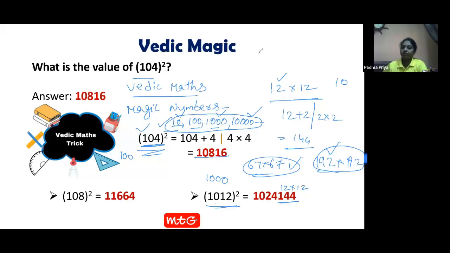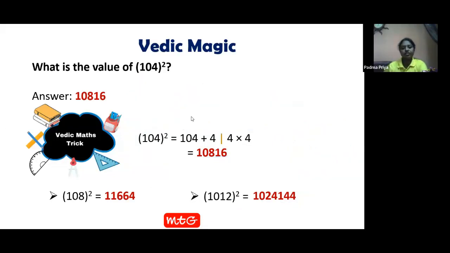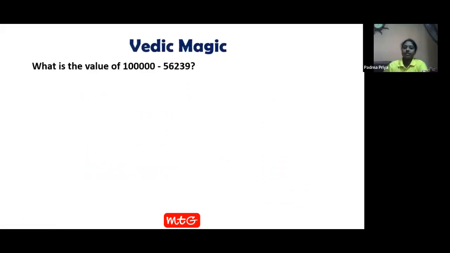So this was some part for some bit higher class children. So here we have different questions for other questions. So many of you had a problem with subtractions. Just now some class 3 child has told me, ma'am, subtractions is always a bigger problem to me. Now see here how such a bigger question it is. 1 followed by 5 zeros, and that should be involved in the subtraction with 5, 6, 2, 3, 9. Such a bigger number subtraction we have to do. So now start solving this and give me the answer.